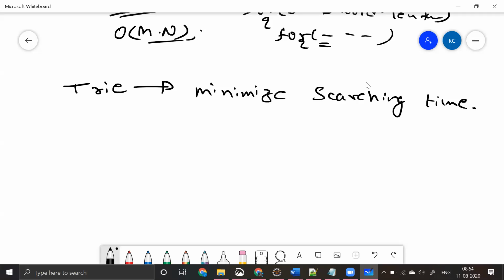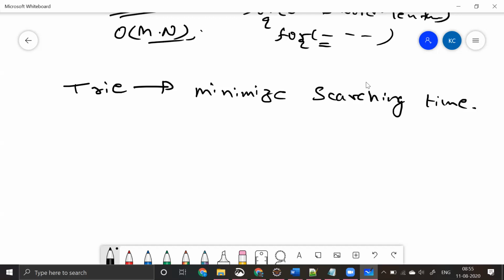We are trying to minimize the searching time of not a particular element, but of the suggestions or the list of words that are already defined in a dictionary, or maybe you have a structure which already has all these words.